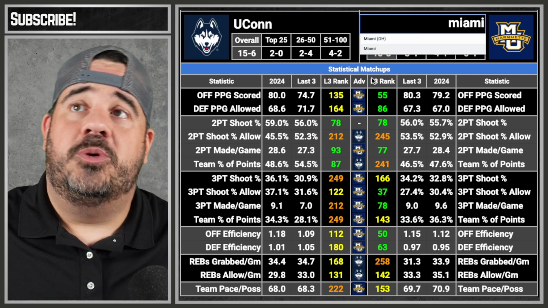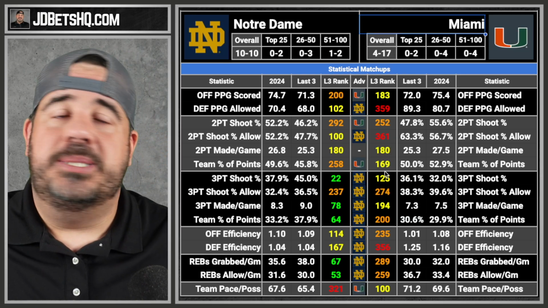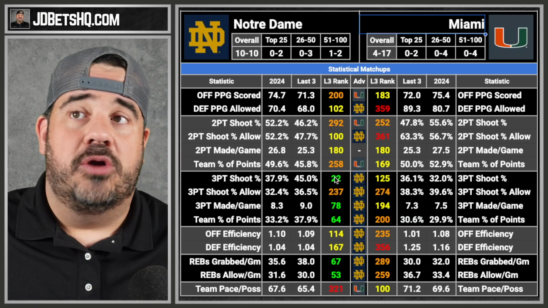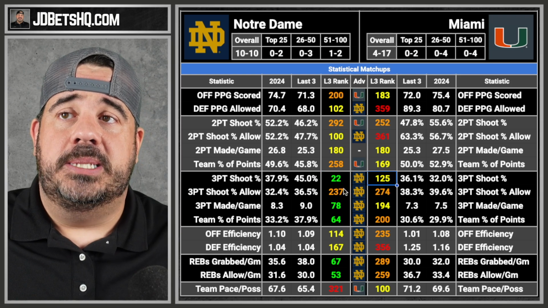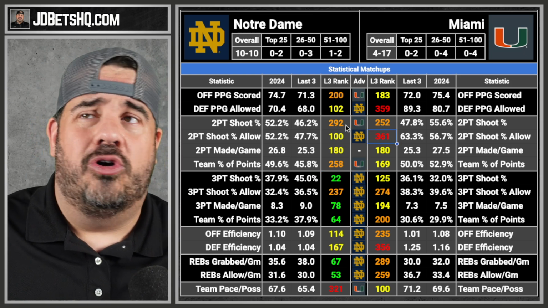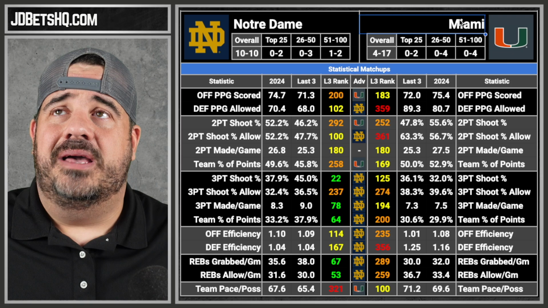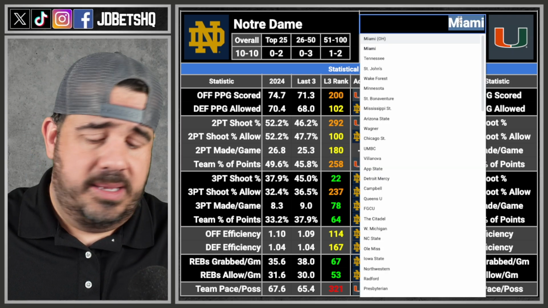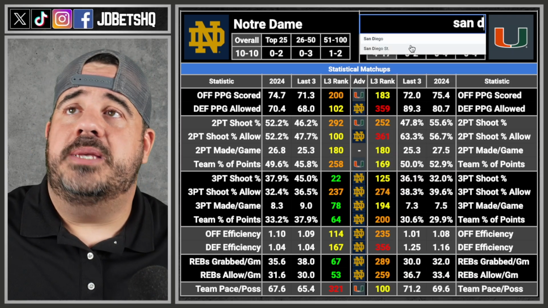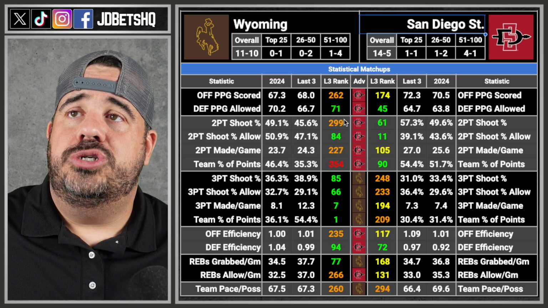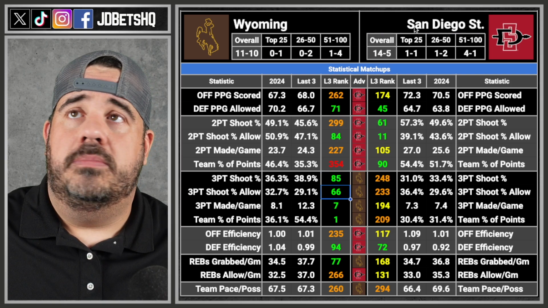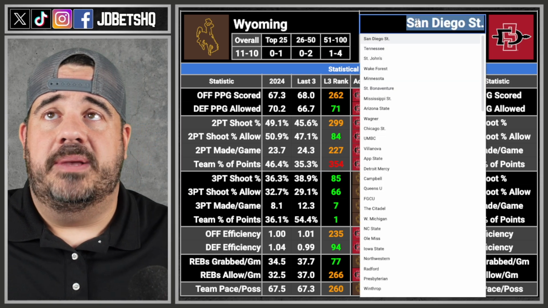Miami of Florida against Notre Dame. How has this got advantages? Notre Dame, right? You would assume. Offense, because both teams suck at 3-point defense, and then your garbage is so bad. Yeah, not good enough. Sorry. And San Diego State. Push, defense, Wyoming. Wow. Didn't expect that, but okay.